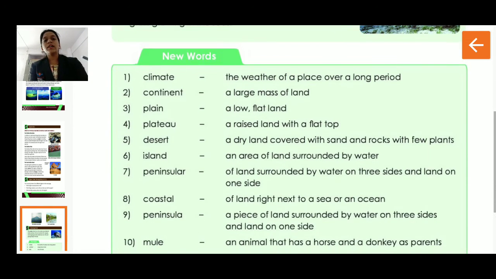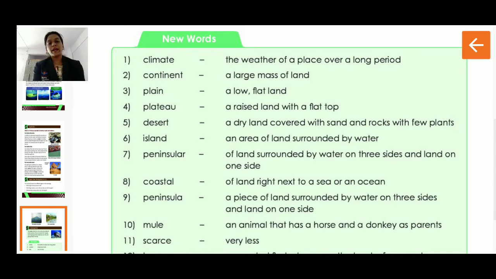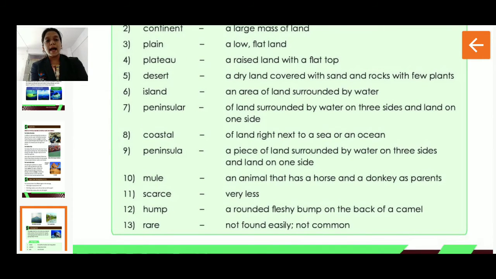Students, they have also given you some new words here which we have discussed in this lesson. The first one is climate, the weather of a place over a long period. Continent, a large mass of land. Plain, a low flat land. Plateau, a raised land with a flat top. Desert, a dry land covered with sand and rocks with few plants.